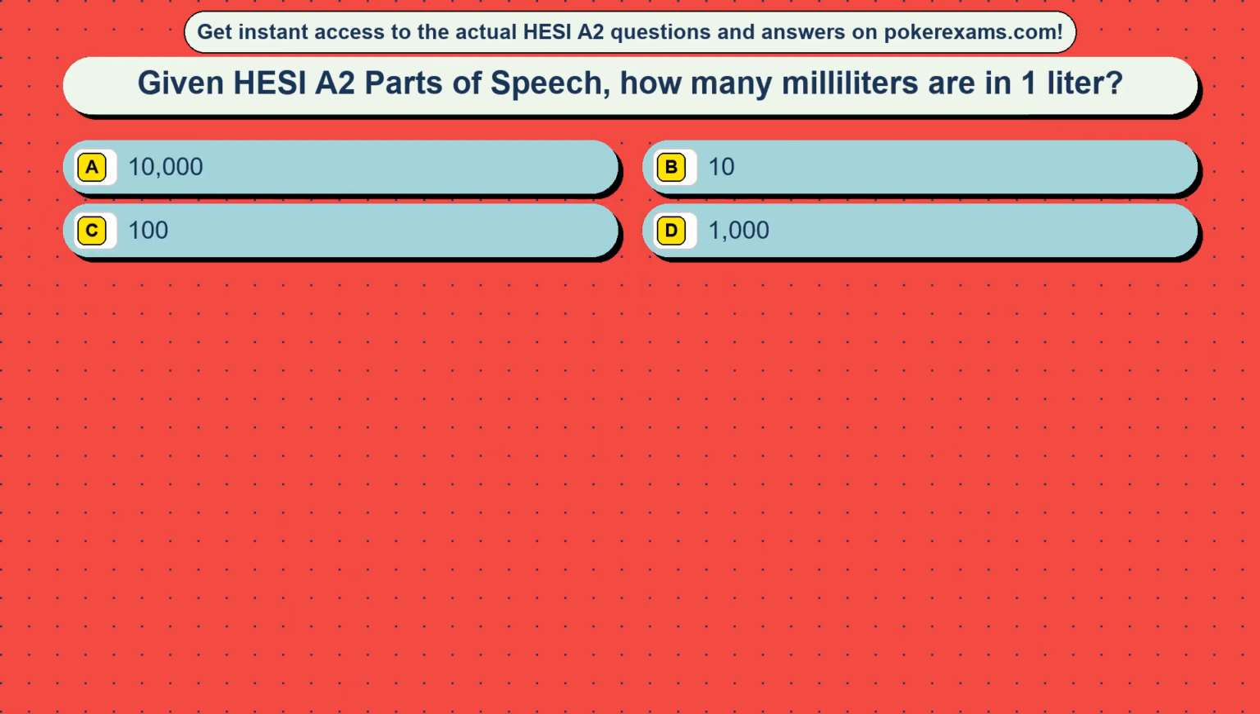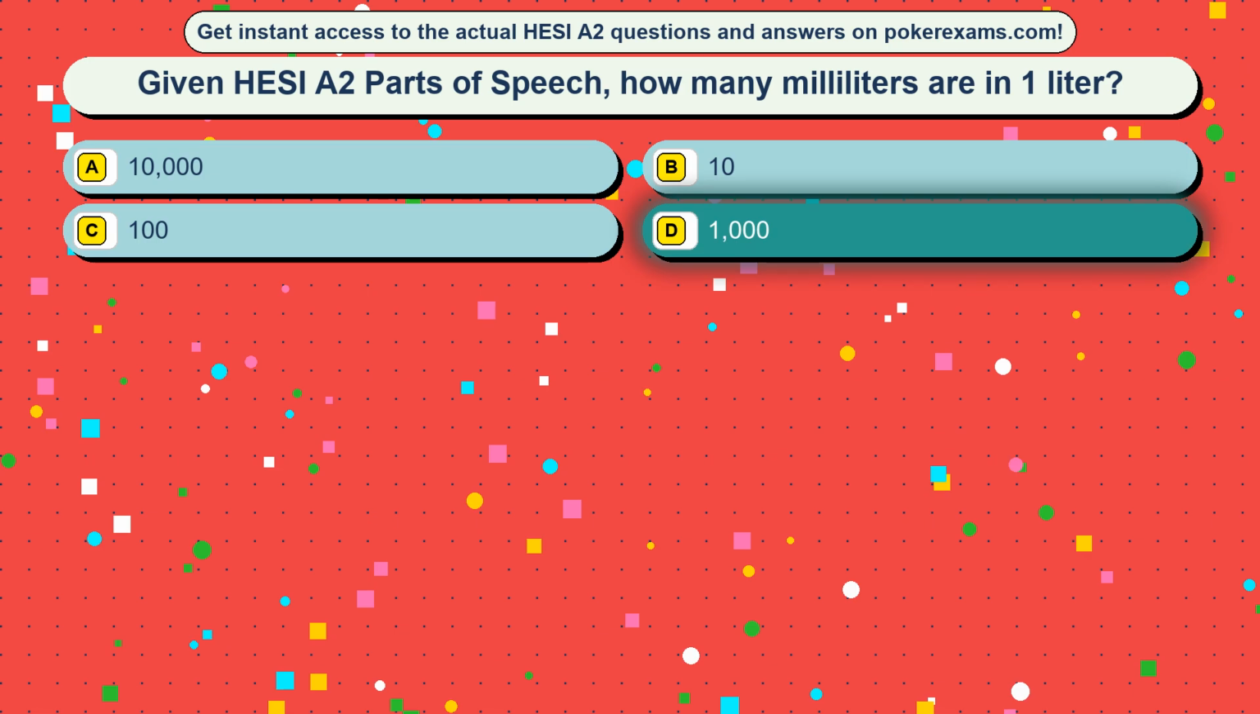Question 8. Given HESI A2 parts of speech, how many milliliters are in 1 liter? Option A, 10,000. Option B, 10. Option C, 100. Option D, 1000. The correct answer is option D, 1000.